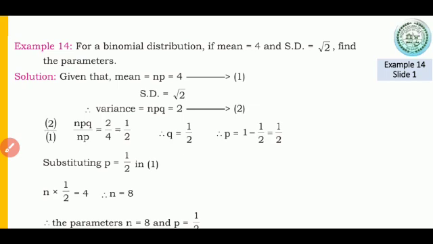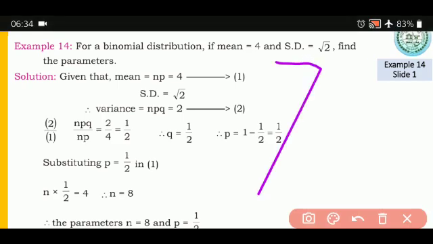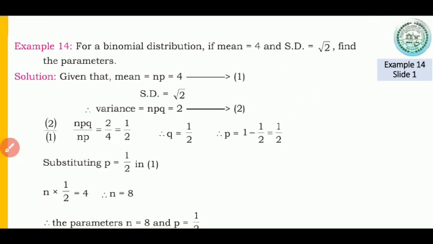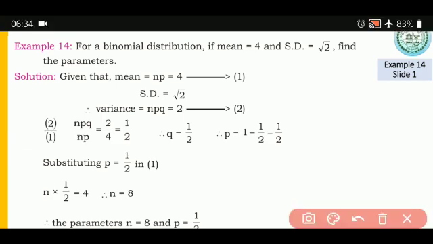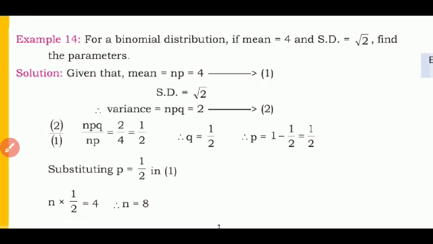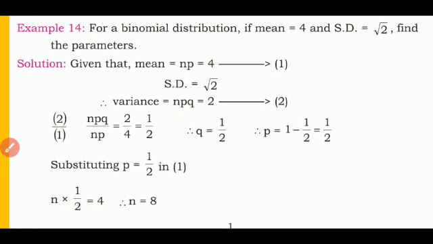Now let us see the next example. For a binomial distribution, if mean is equal to 4, SD is equal to square root of 2, find the parameters. See, in this particular example, they have asked you to find the parameters. Now let us see what the parameters are. What are the parameters of a binomial distribution? n and p.